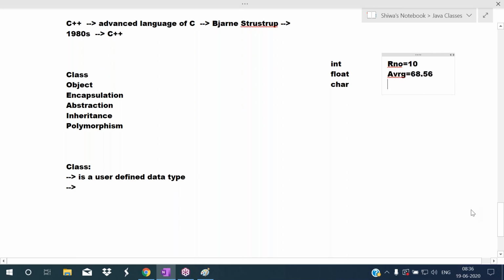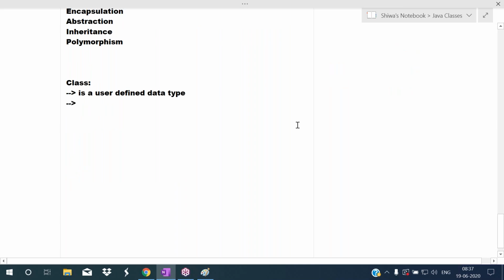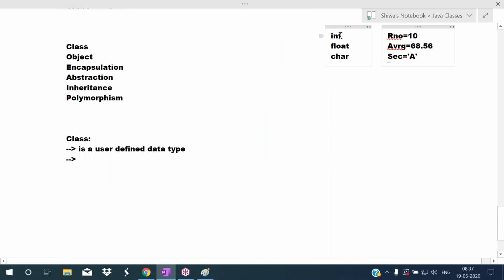I want to hold student section. He belongs to A section. So I want to hold such type of single characters. So to hold such type of single characters, they made a plan. That plan is what? Char. So similarly, here int is the data type, float is the data type, char is the data type. Those are the primitive data types. Primitive means historically they are coming. So from the introduction of the programming language, they are coming. So that's why we are using the term primitive. So these are the primitive data types.